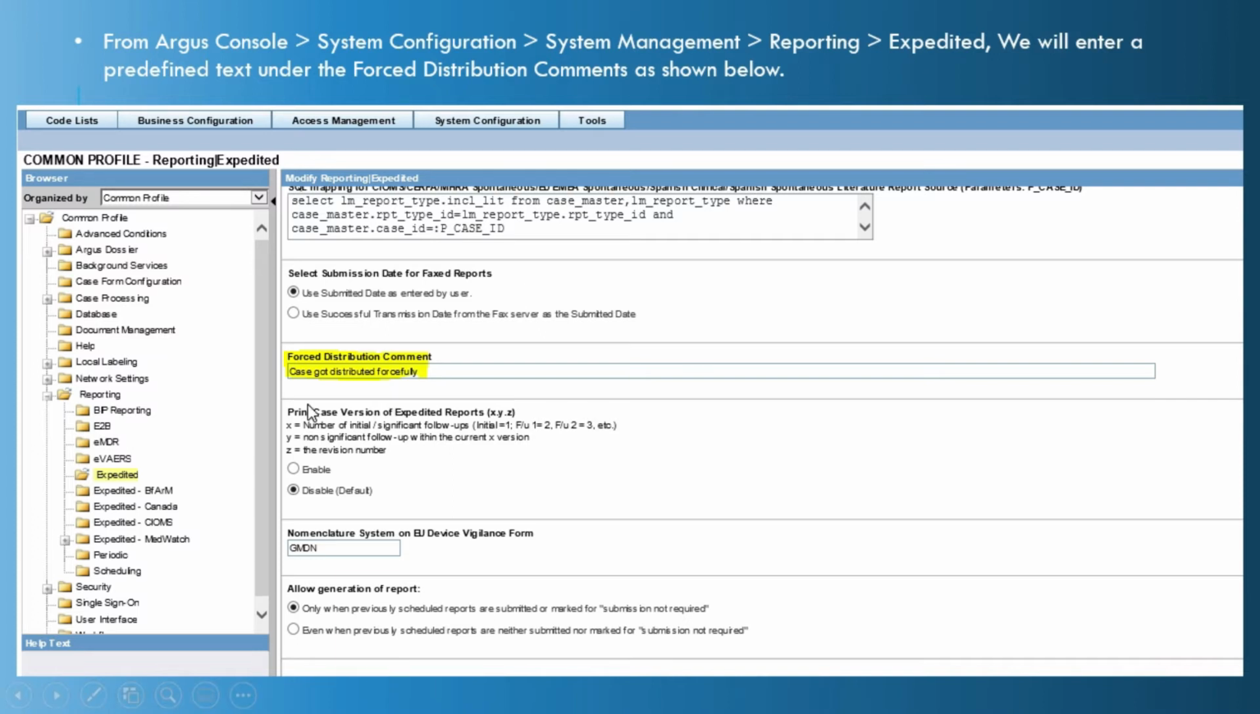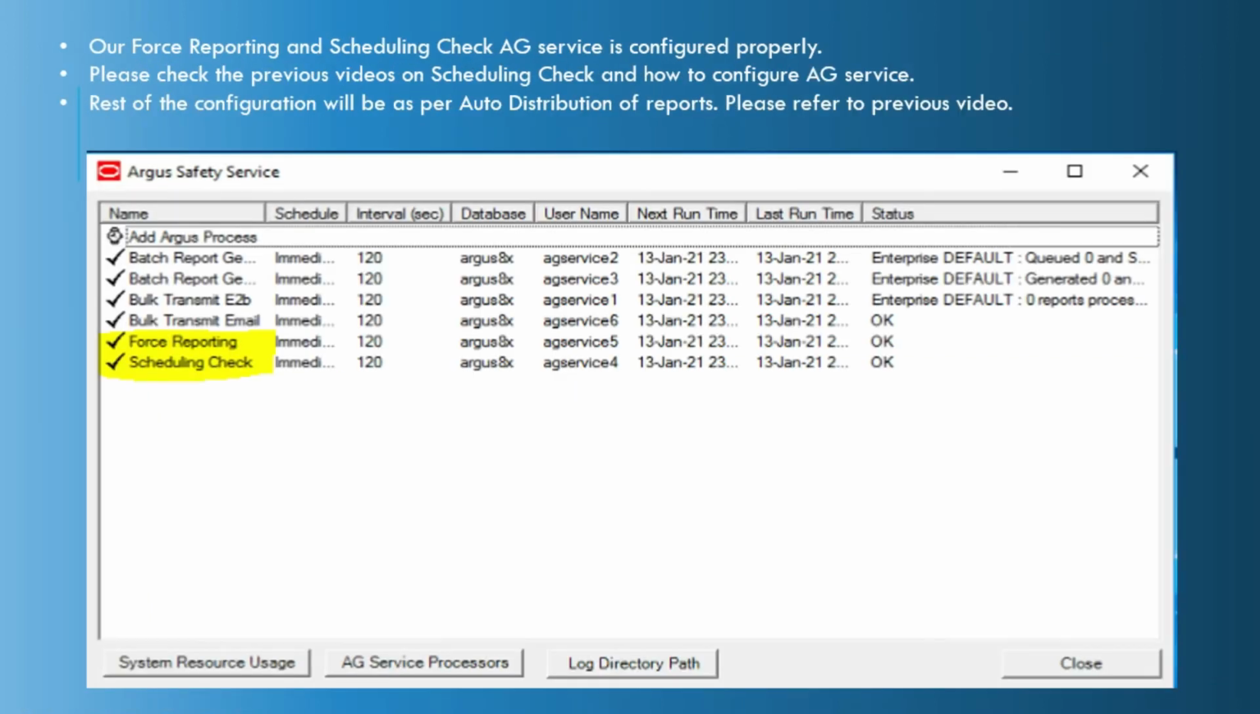Now we will get to know where this particular text is being used in the application. In this slide, I have shown that we will have to configure 2 more additional background Aegis services. First one is force reporting and the second one is scheduling check Aegis service. How to configure the Aegis service, I have already created a video. I will share the link in the description section below. You can view that video on how to configure Aegis service.